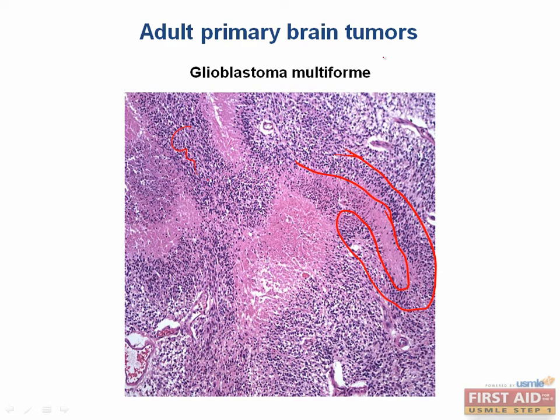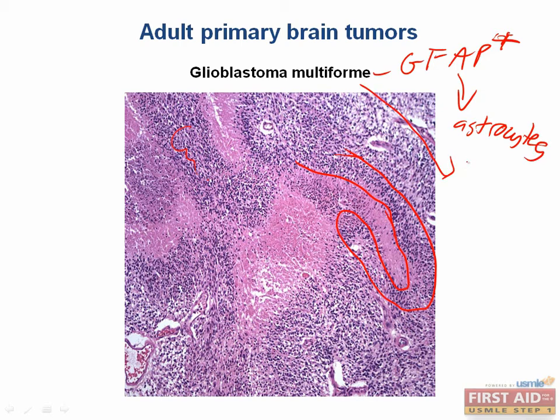You should also know that glioblastomas on histology will stain for GFAP. These will be GFAP positive cells, and that happens because this is a marker for astrocytes, and this is a type of astrocytoma. So these are basically undifferentiated astrocytes.